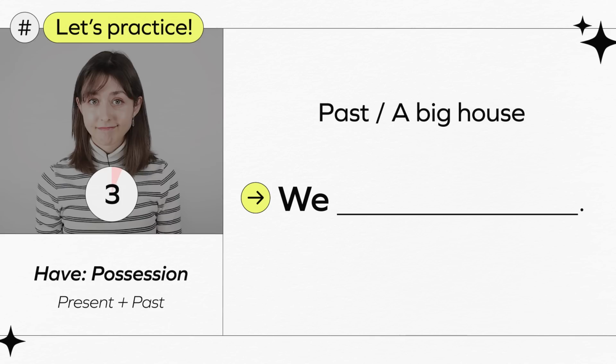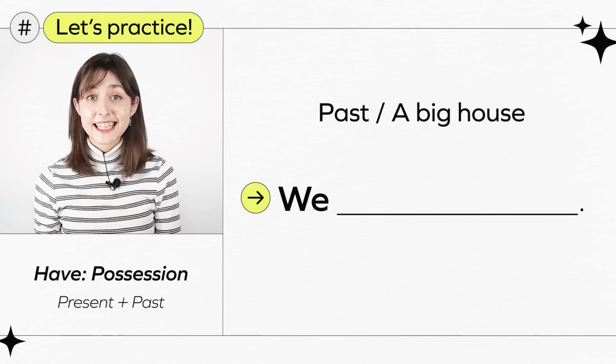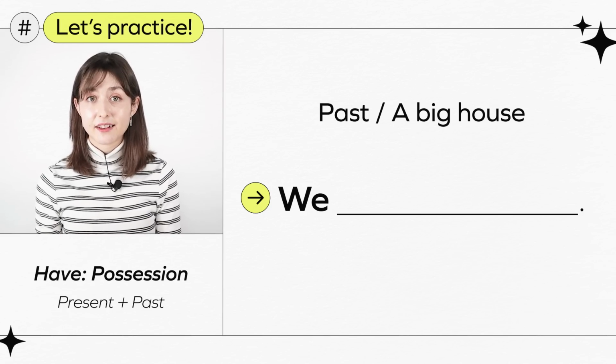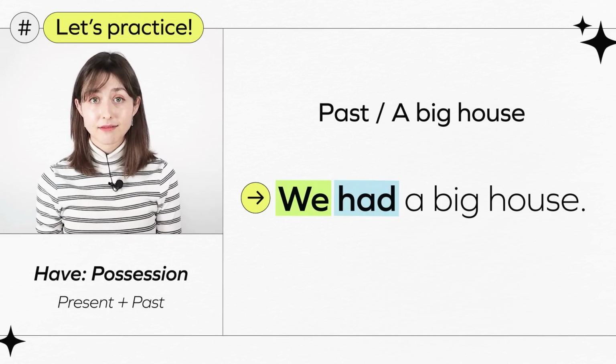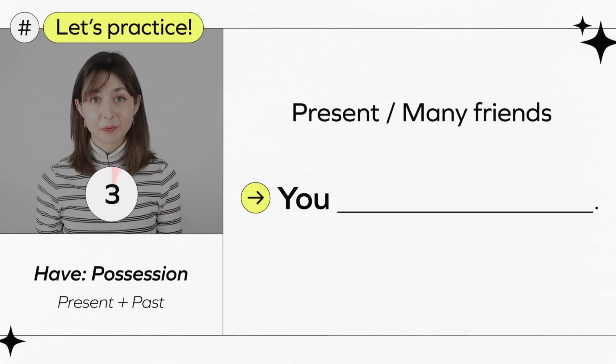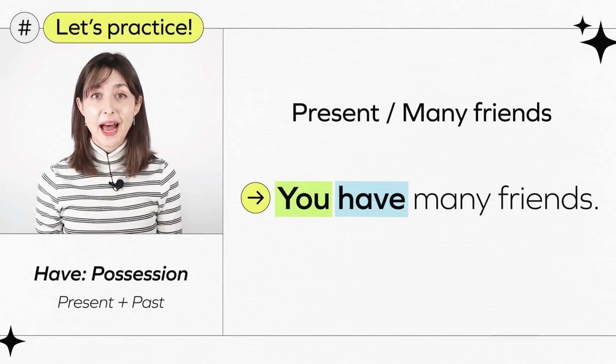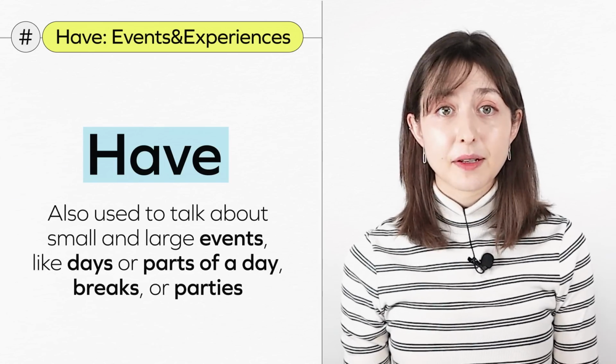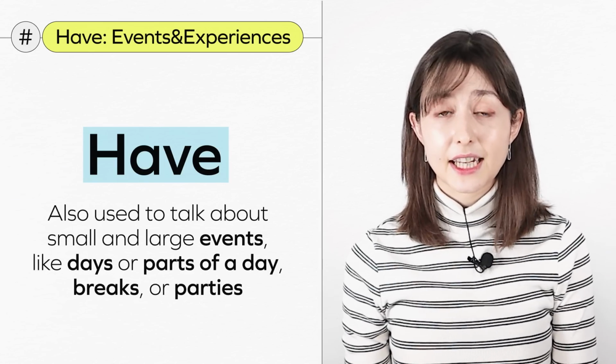We. Right, it's past tense, so we use had. We had a big house. You. You have many friends.